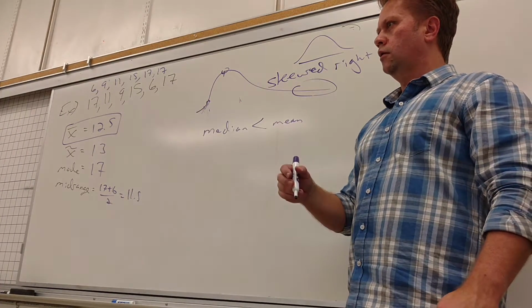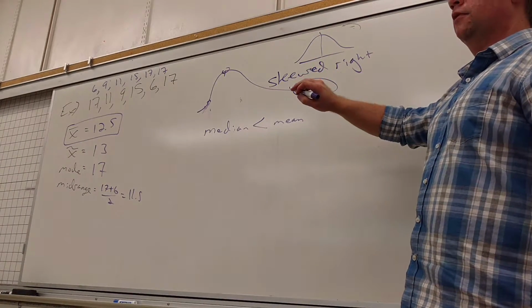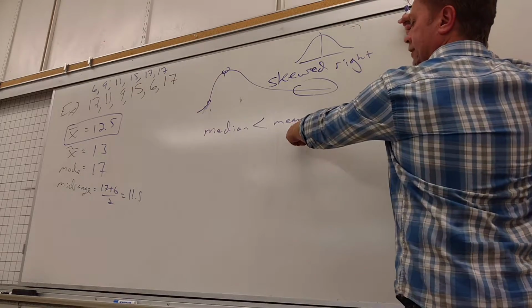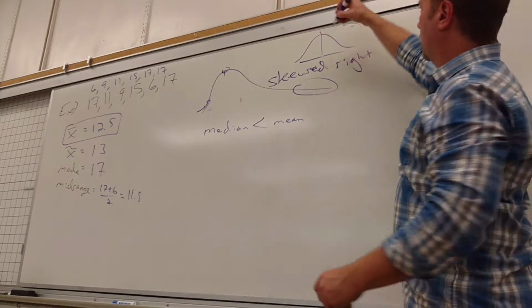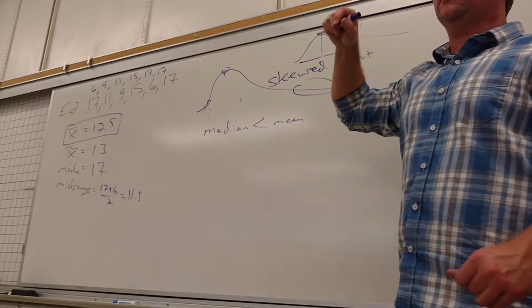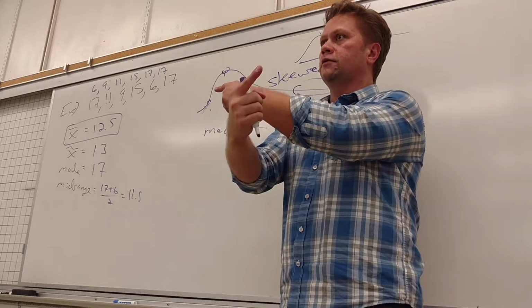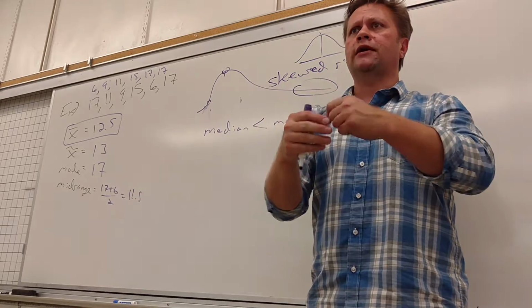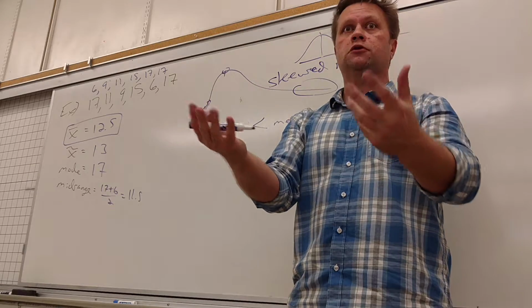Yes? And if there were no outliers? If it was perfectly symmetric, then they would be equal to each other. So they start off equal to each other, and then if I pull this way, the mean gets affected a lot more than the median does. And we know that. If I give it bigger and bigger values, then the mean is going to go up higher than the median does. And it turns around, if I pull it this way, then it's the reverse. That's all. Okay? And there are some problems in the homework where you actually get to calculate the values, and you can see that they're bigger or smaller than they're supposed to be.